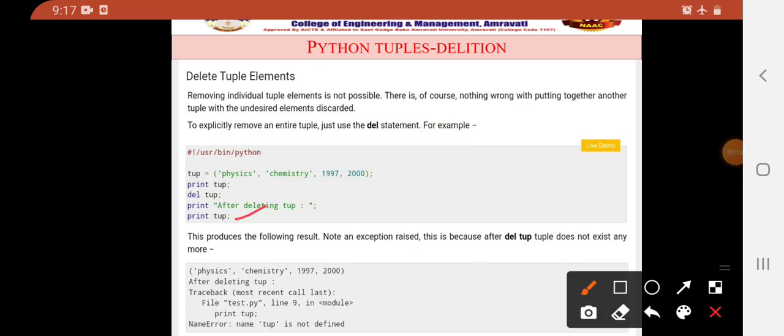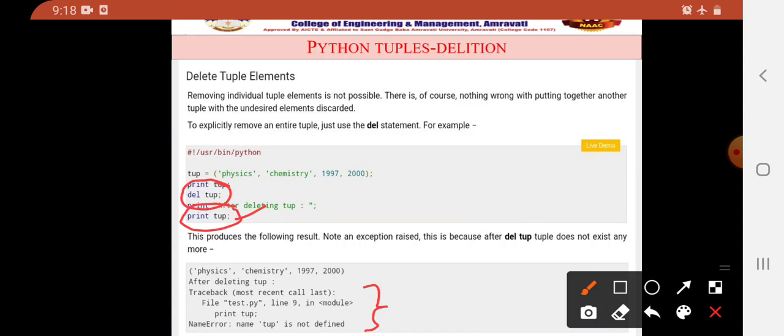That's why it is not present in the given program, so such a type of error will be given by the program. So see यहाँ पर आपका जो tuple है पूरा का पूरा delete हो गया, so that's why it will not be printed on the console. Okay, so this will give the error in this program.